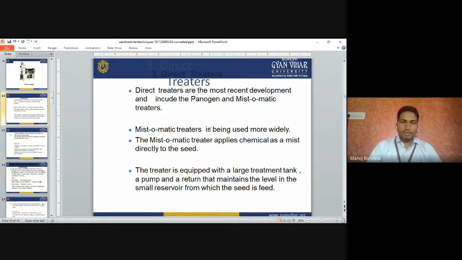The treater is equipped with a large treatment tank, a pump, and a return that maintain the level in the small reservoir from which the seed is fed.